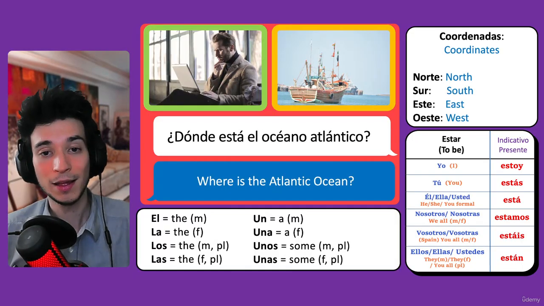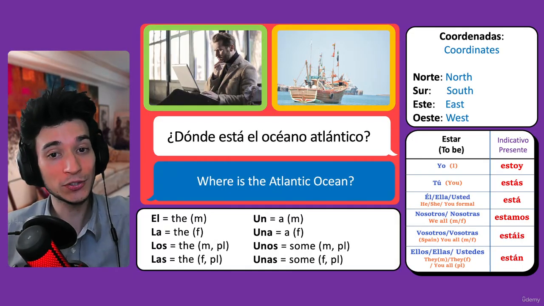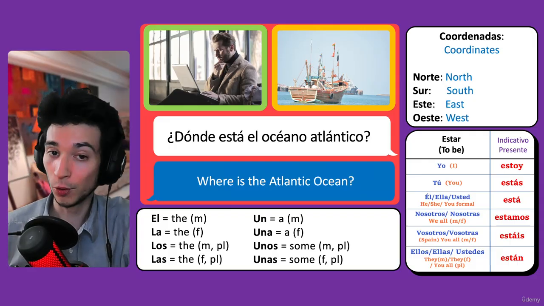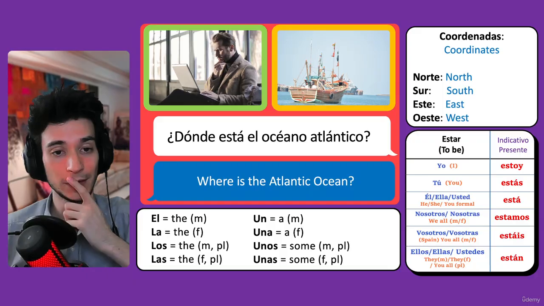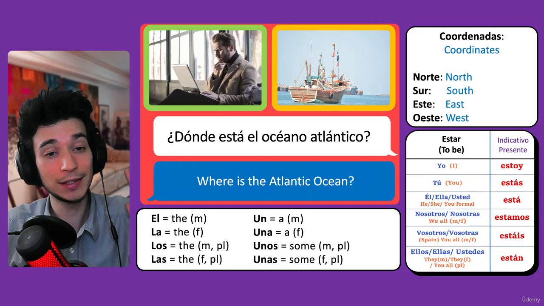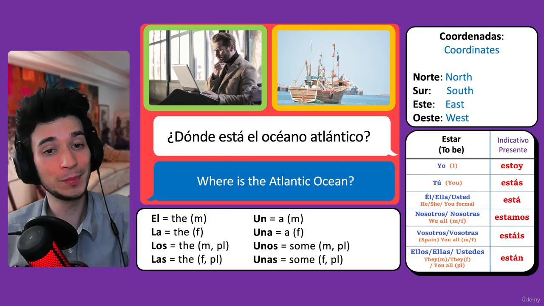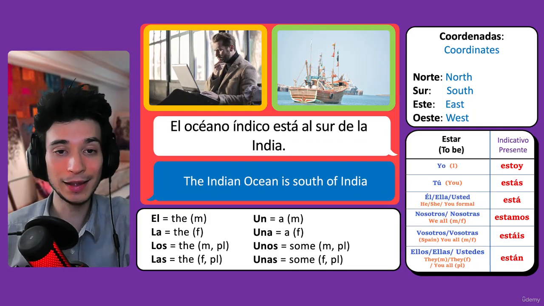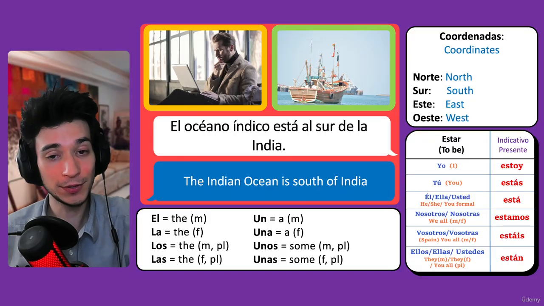The next one. ¿Dónde está el océano Atlántico? Where is the Atlantic Ocean? ¿Dónde está el océano Atlántico? So simple. And the next example. El océano Índico está al sur de la India. The Indian Ocean is south of India.